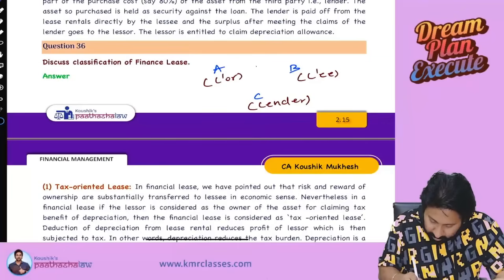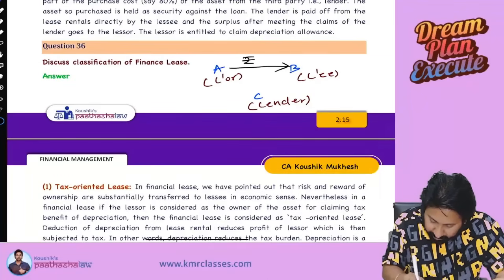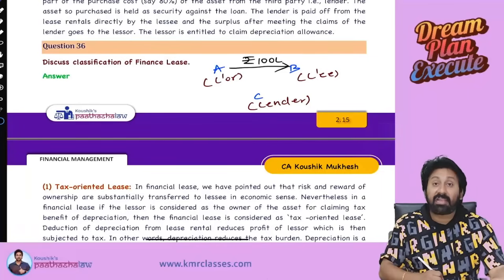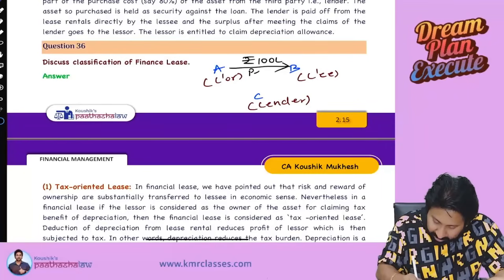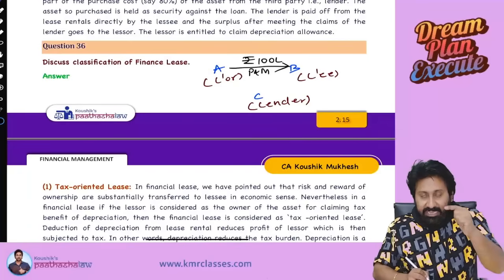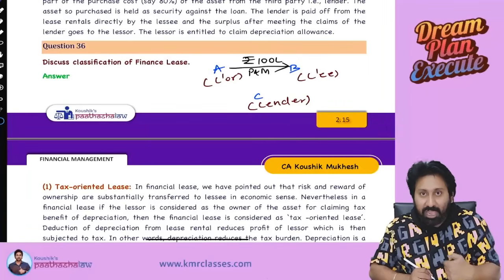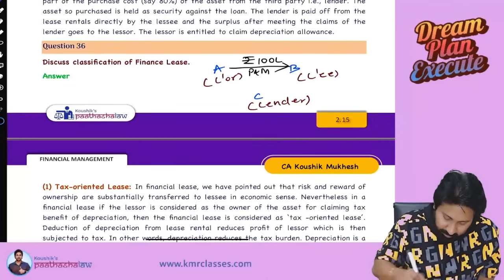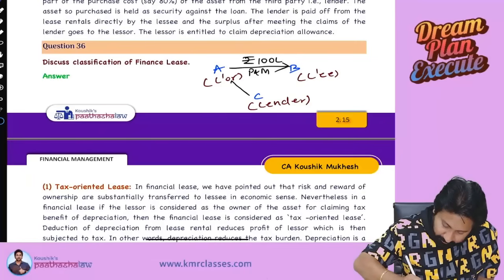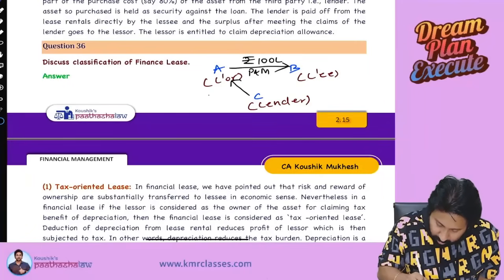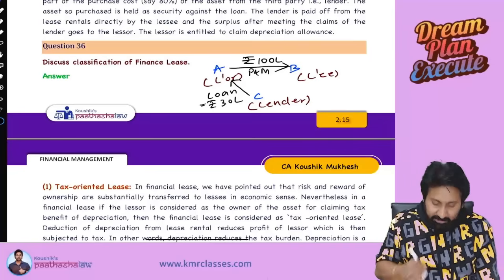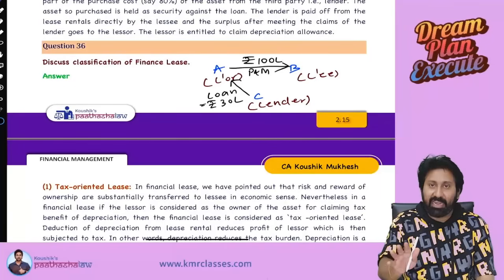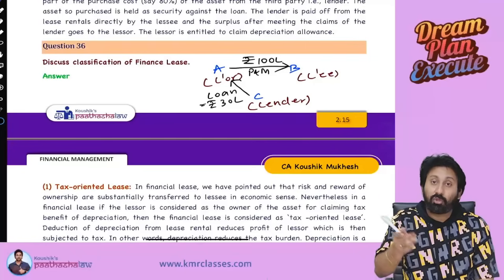Lessor A gave rupees 100 lakhs worth of asset, plant and machinery, to B. And for A to give the asset to B, first A should have purchased it from some market by taking a loan from C. Loan rupees 30 lakh. Means own money is how much? 70 lakh. Loan money is how much? 30 lakh. Total 100 lakhs he purchased.